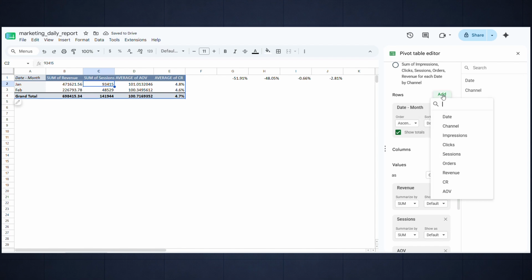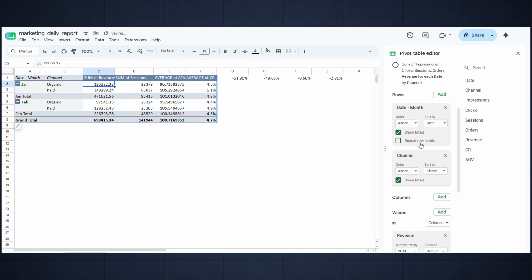Now let's continue. We'll drag channel into the rows section. We'll keep the same metrics. Then we'll compare February against January exactly as we did before. We'll calculate the percentage change for each metric. Once we do that, we get the following results.